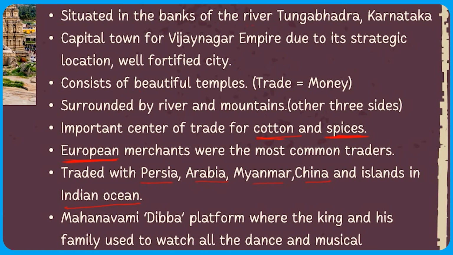Now when you talk about Hampi, there is one more thing that I had missed out, which is the Mahanavami Dibba. Mahanavami Dibba is a kind of elevated platform which was constructed to seat the rulers or kings so they could watch the festivals of Mahanavami.